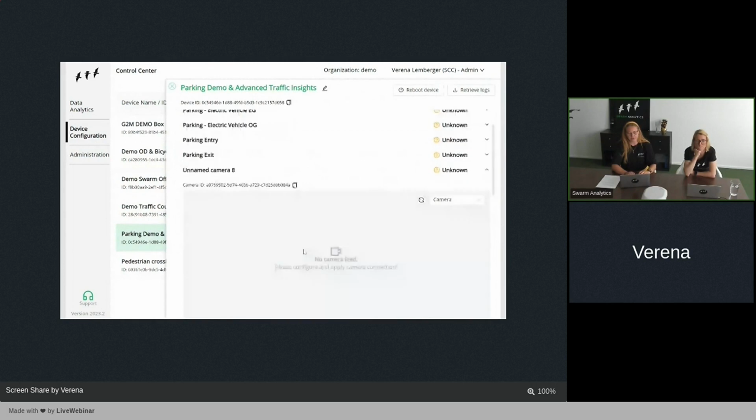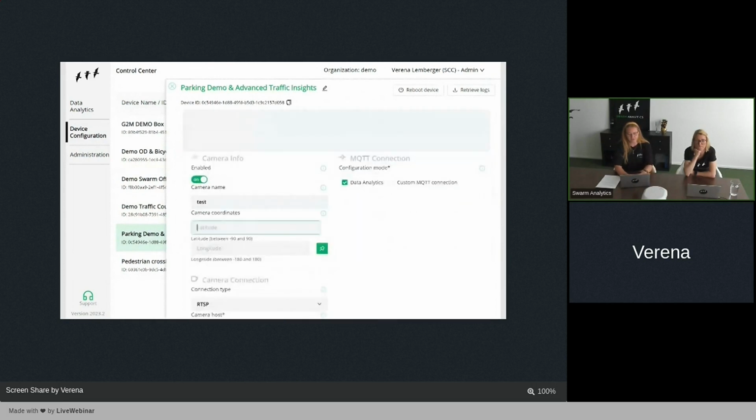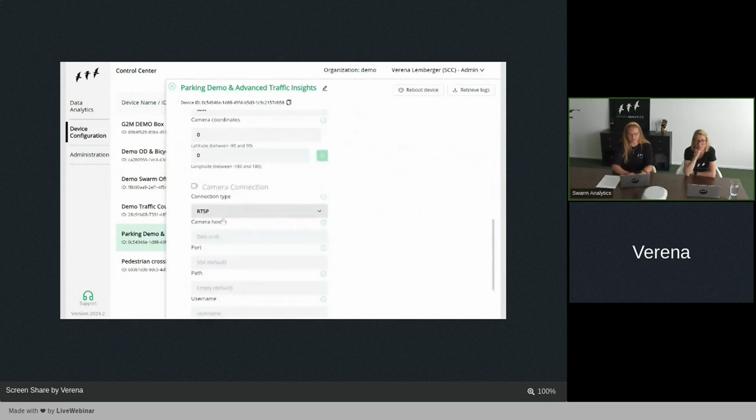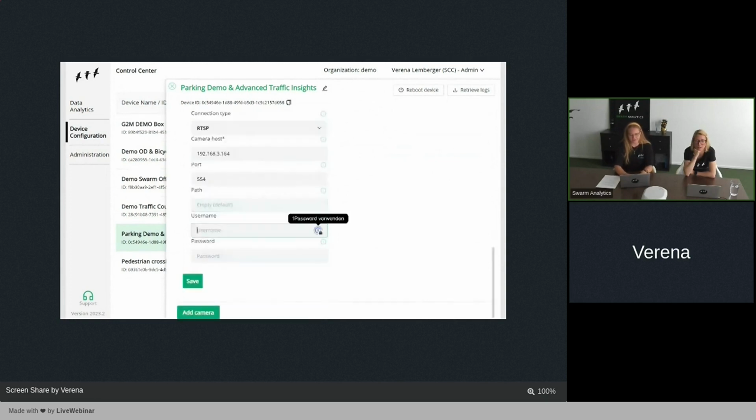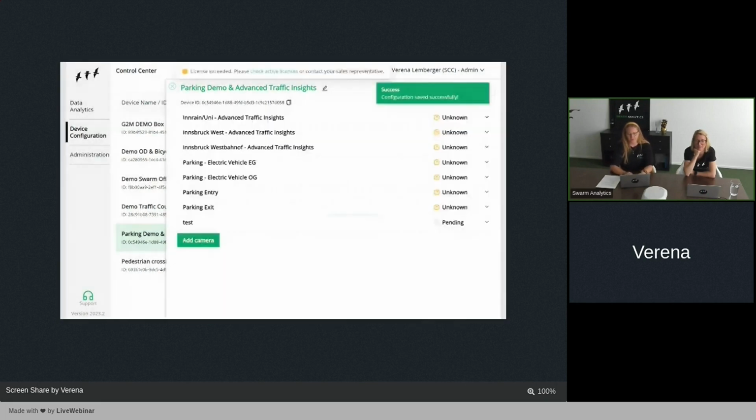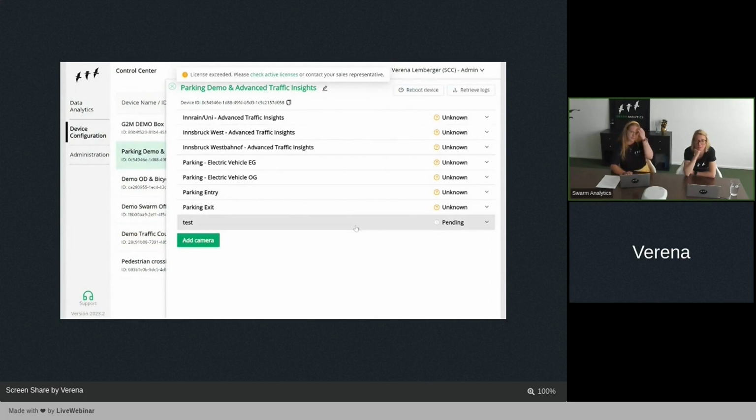When you're adding a camera here, which we just named test camera, which is somewhere located. And you might be used to our standard IP for the cameras when we are delivering it to you. No worries, there will not pop up a camera now. It's just to show you that we have a pop-up here whenever the licenses are exceeded. It might happen in the phase when we are really migrating you to this new feature that we still need a little bit of time internally to approve the license that we already have in there.